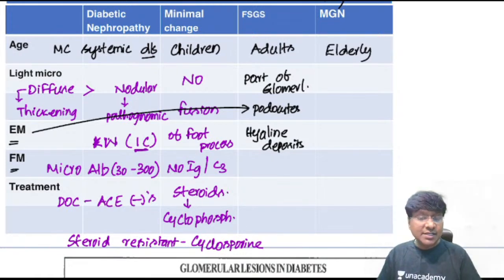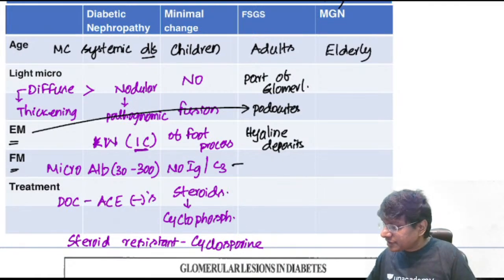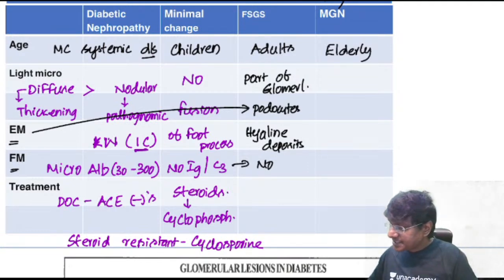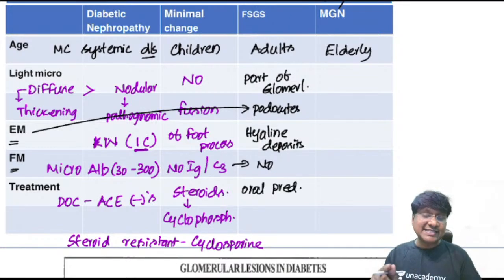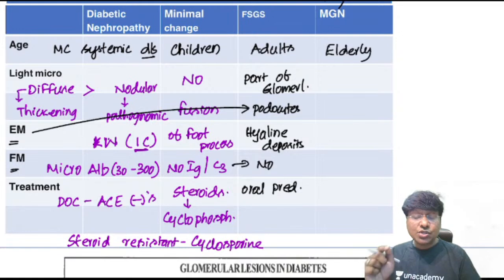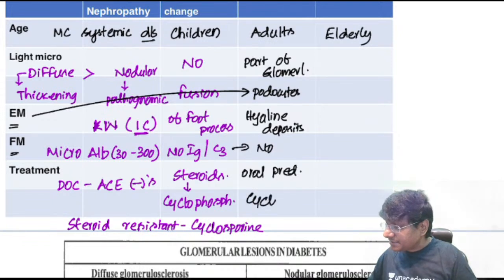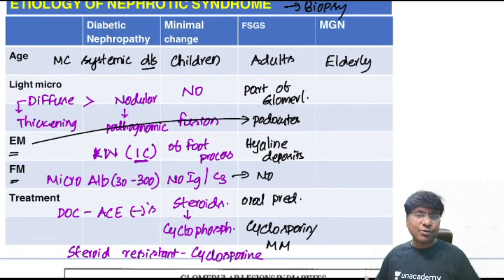Then coming to fluorescent microscopy. In fluorescent microscopy, there is no IgG or complement. Then how do you treat this FSGS? You need to give immunosuppressive therapy. And what is that immunosuppressive therapy? You should give oral prednisolone. That is considered the drug of choice. And those individuals who are resistant to prednisolone or intolerant to prednisolone, in them you should give a calcineurin inhibitor, and that calcineurin inhibitor will be cyclosporin. Or you can also give mycophenolate mofetil. So that is about your FSGS.